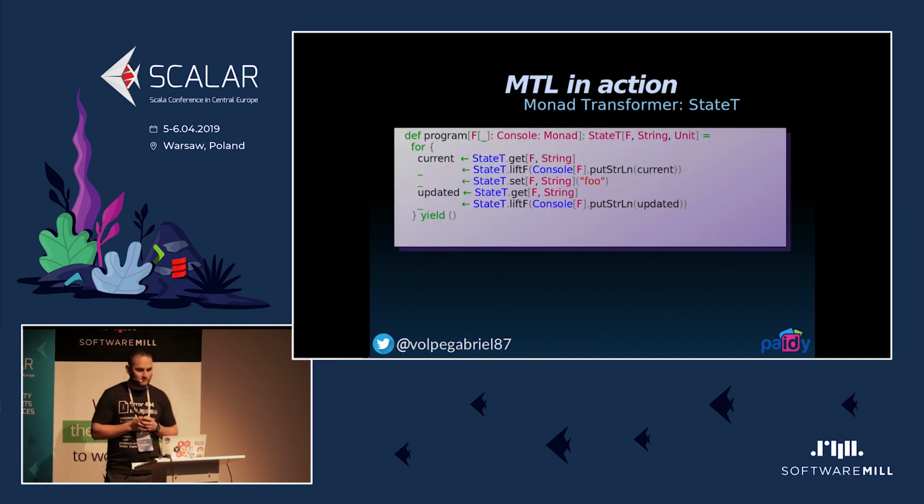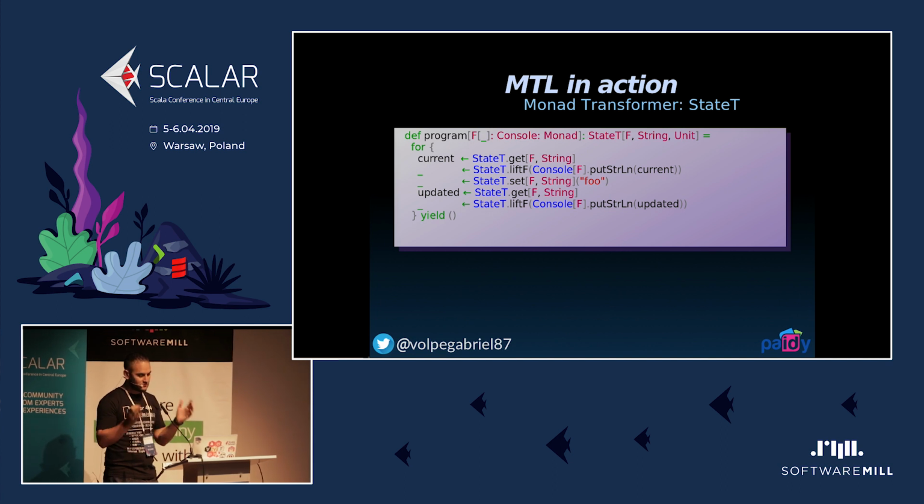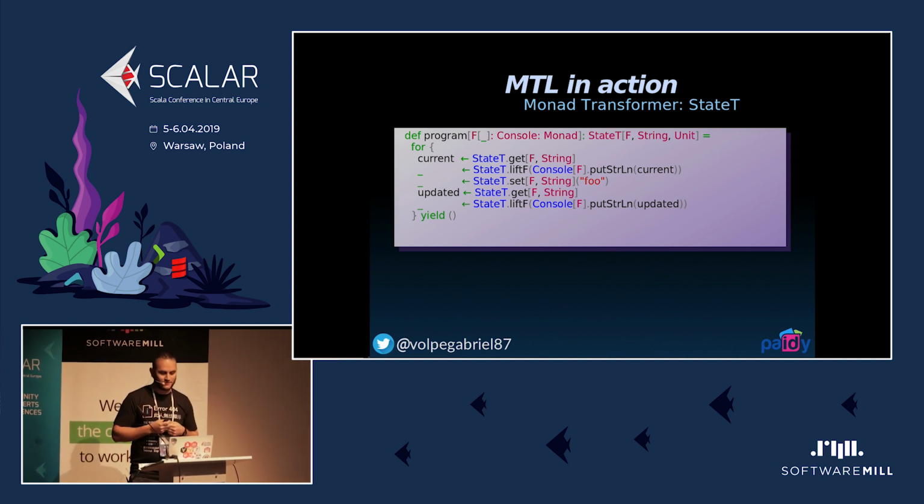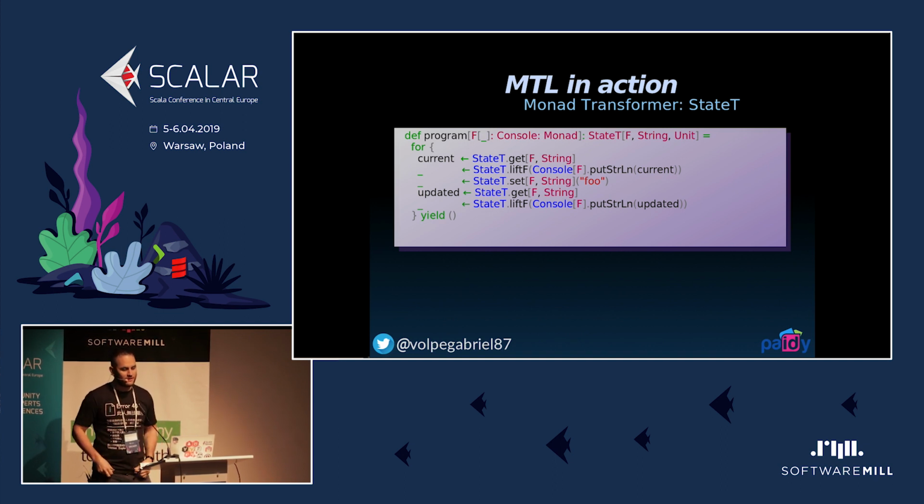This is a program that, well, I'm using the monad transformer StateT, which allows you to thread states sequentially. And if you pay attention to the return type, it's StateT of F of String, meaning that we are adding the capability of threading state to this parametric F. And to operate using this monad transformer, we have to operate using all these StateT.get, StateT.liftF, and so on. So we have to lift any arbitrary F computation into the monad transformer stack.